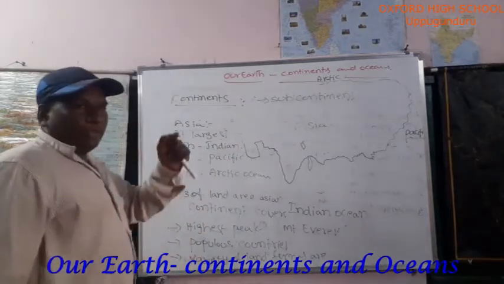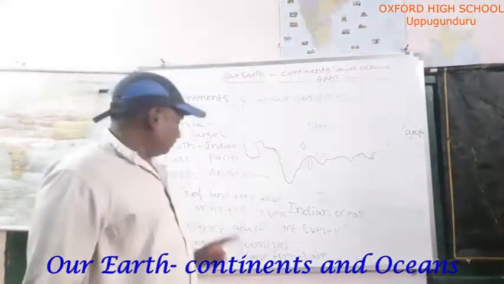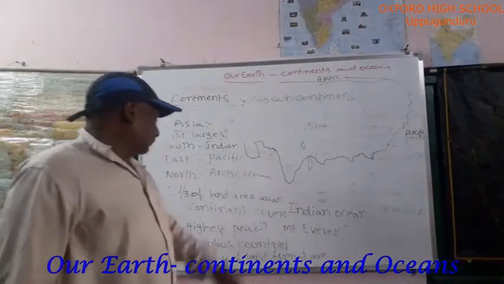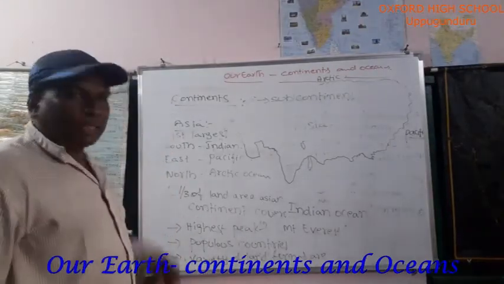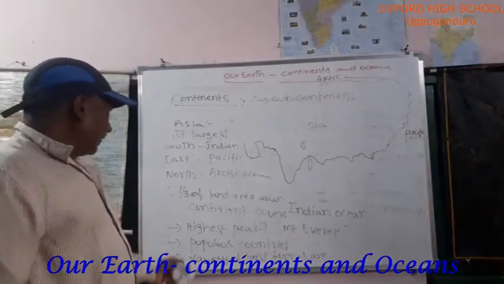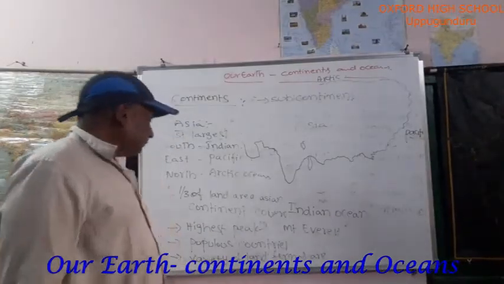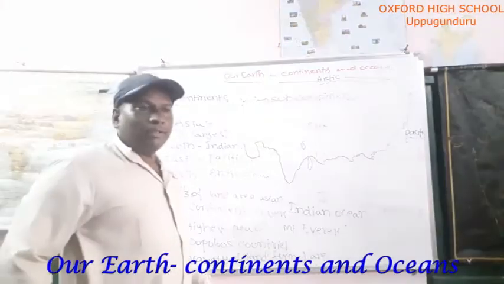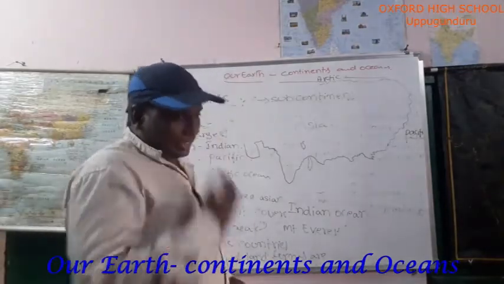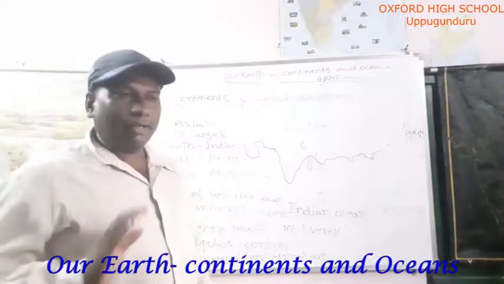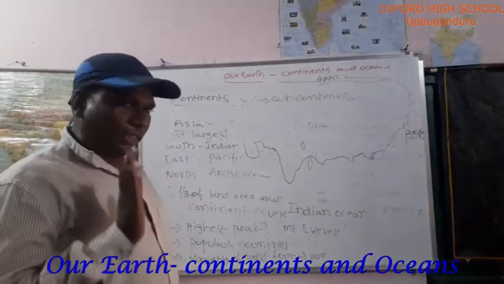The highest peaks in the world and a variety of landforms are located here. Where are the most populous countries in the world located? In the Asian continent. Do you understand regarding Asia?